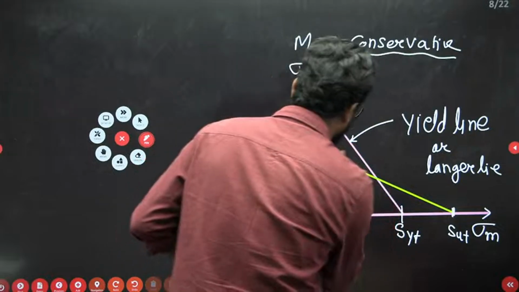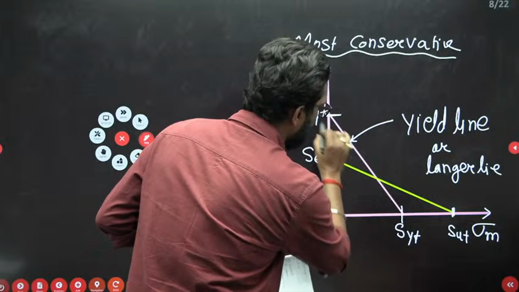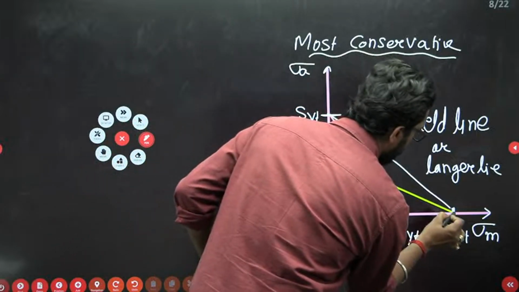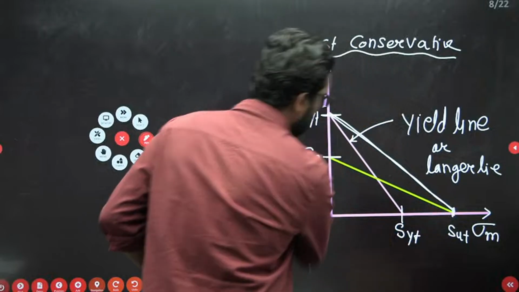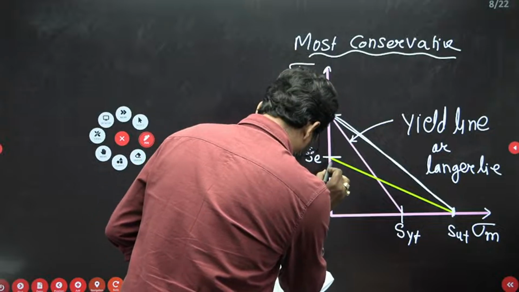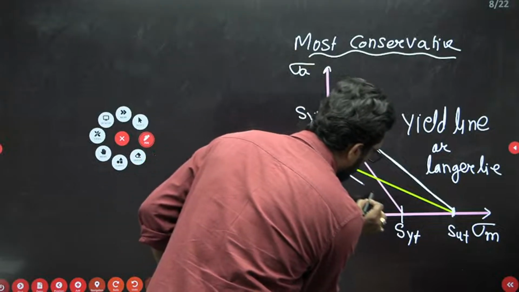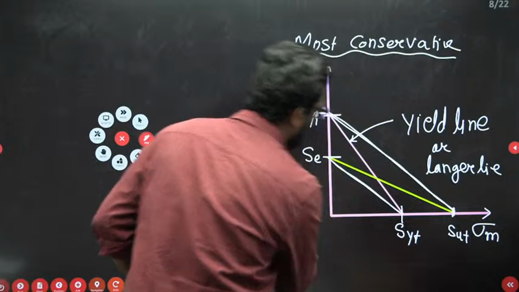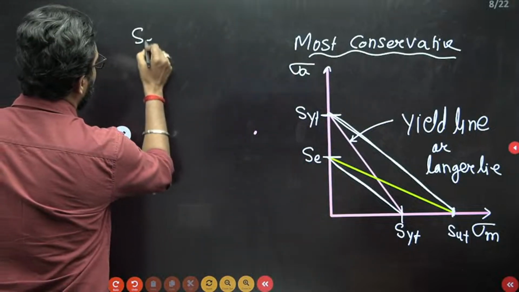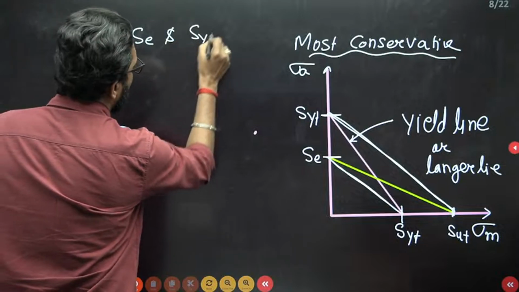Now, if you draw the line between SYT and SUT, again there is a second line. And there is SE and SYT, again you have to draw this line. So, my dear, see the minimum area. The line joining SE and SYT is